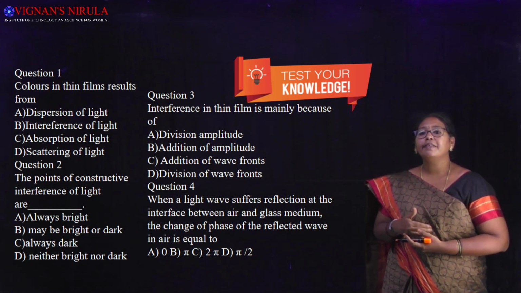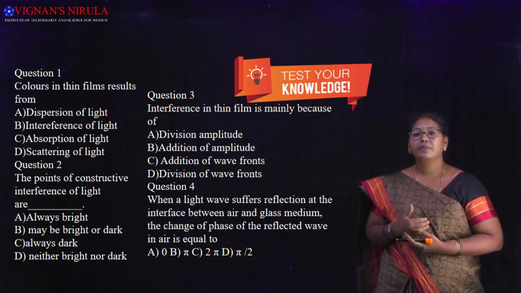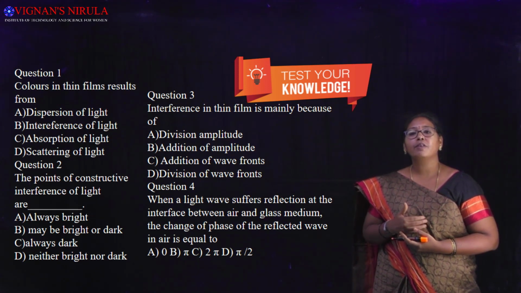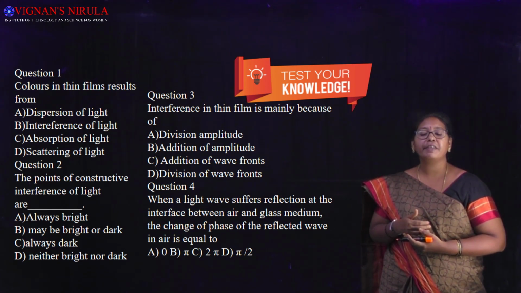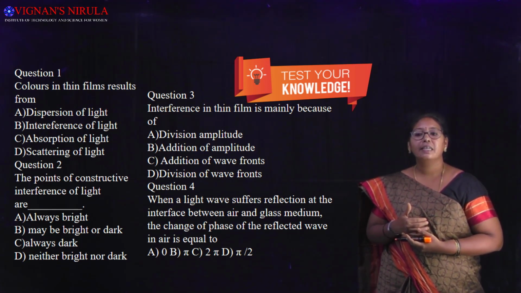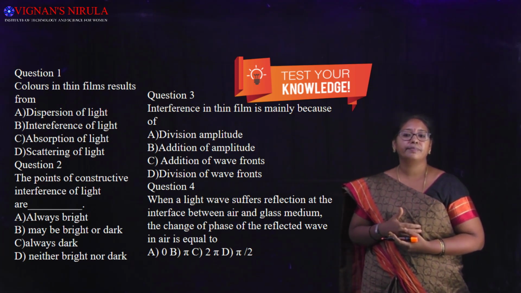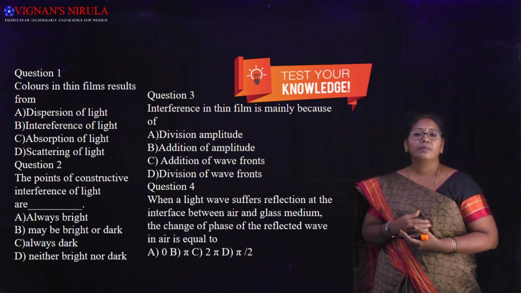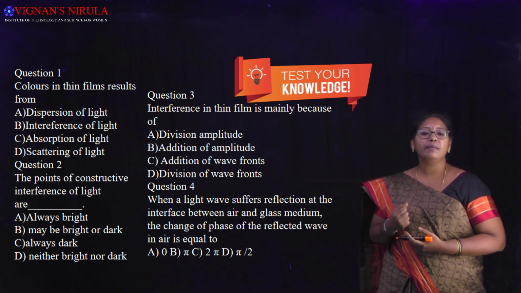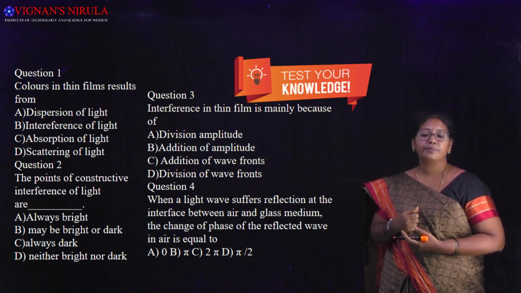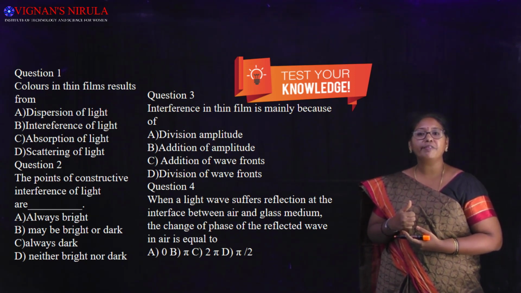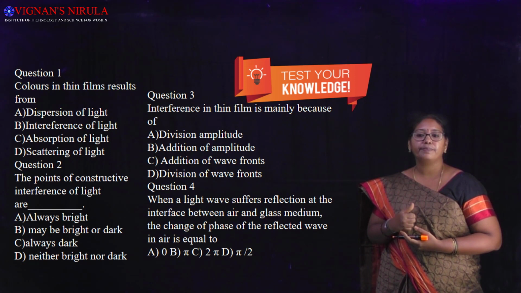Colors in thin film result from A, dispersion of light, B, interference of light, C, absorption of light, D, scattering of light. So colors in thin film are due to, yes, it is because of interference of light.